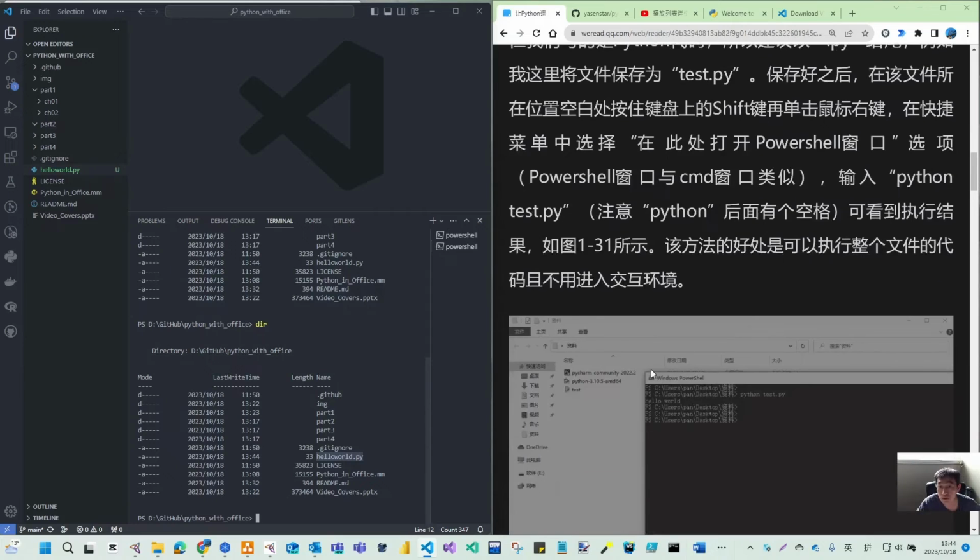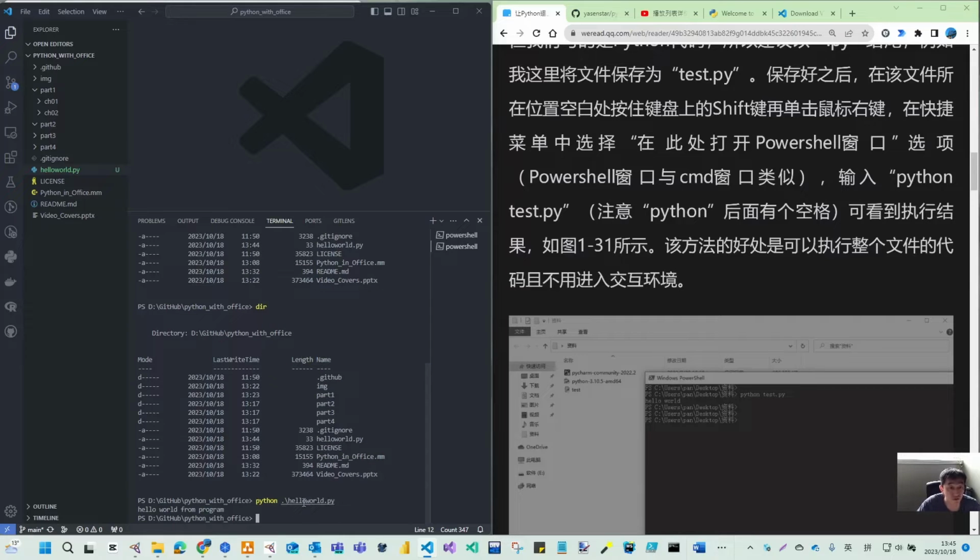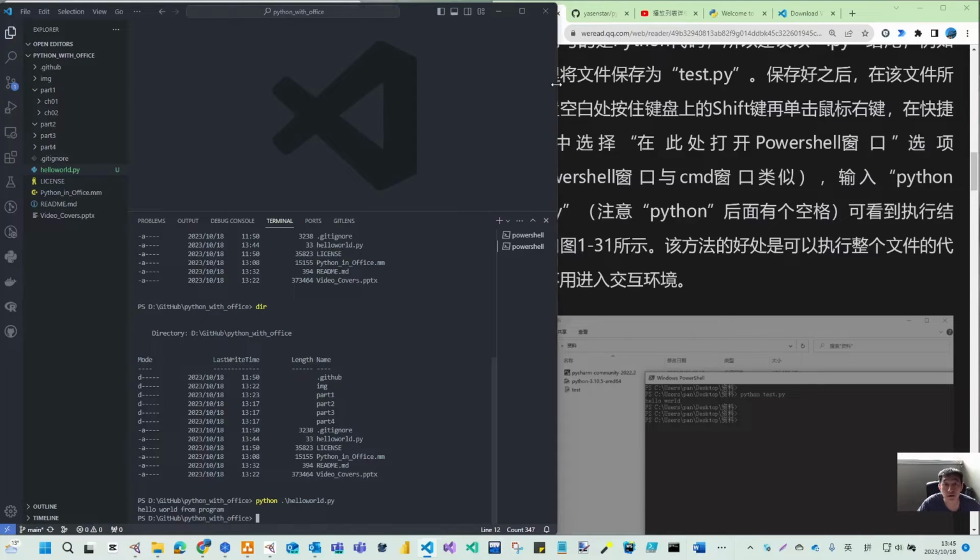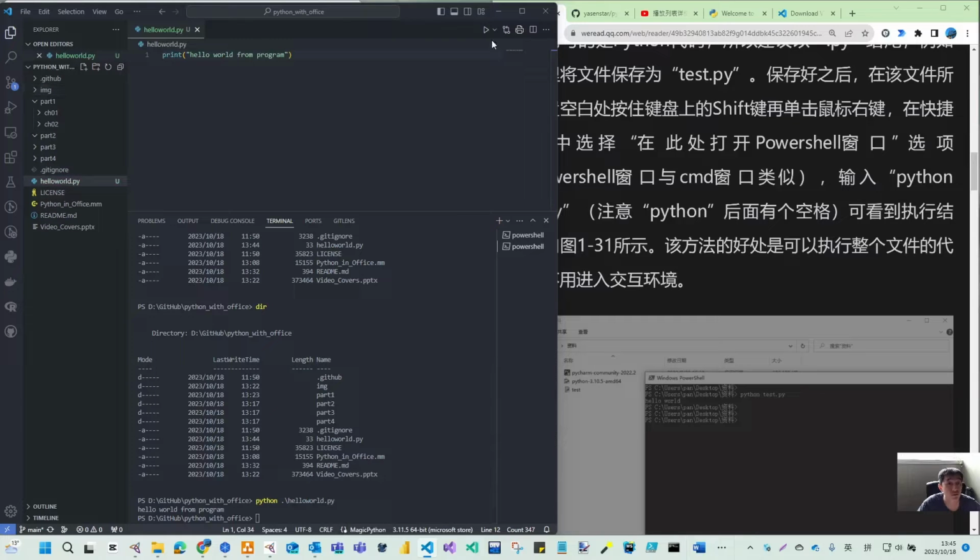And then what we will do is use python and this file name. That is in the command window. When you use this way, you can run our py file. But within VS Code, we have a better way to do that.